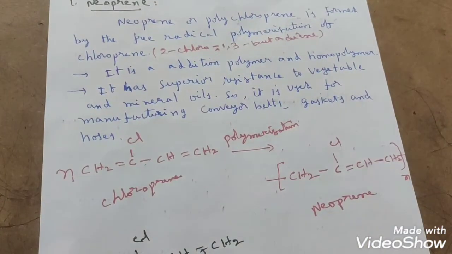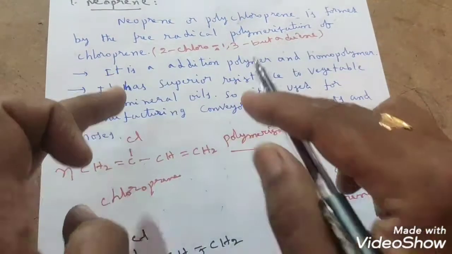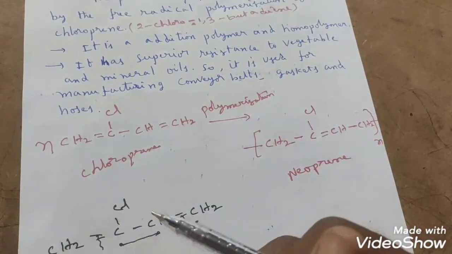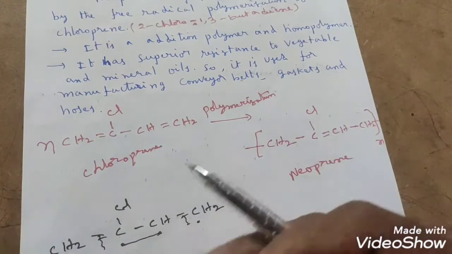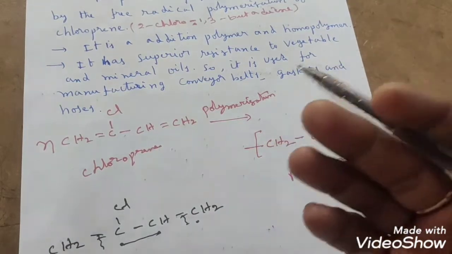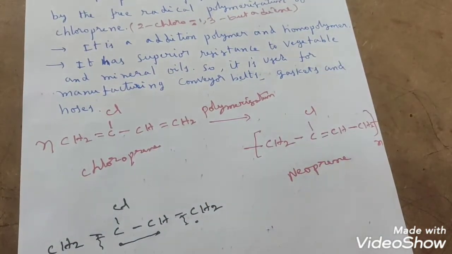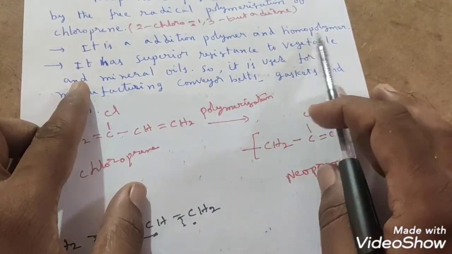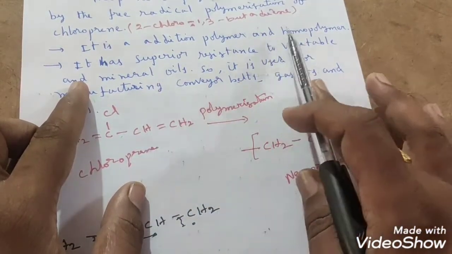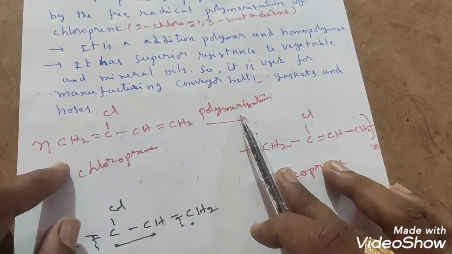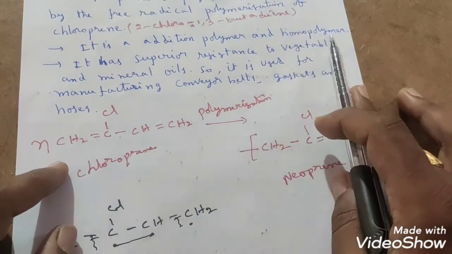So what is the use of this neoprene? It is an addition polymer, because we have taken only 1,3 butadiene derivatives, which are unsaturated compounds. There is no removal of simple molecules like water, alcohol or HCl in this case, so this does not come under condensation polymerization. It came only from addition polymerization, students, and it is a homopolymer also. Why is it a homopolymer? Because the same monomer units are undergoing polymerization.